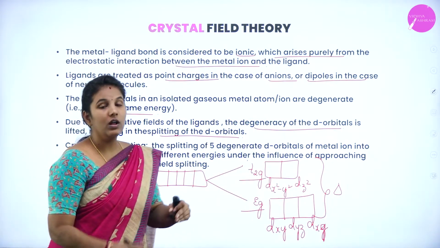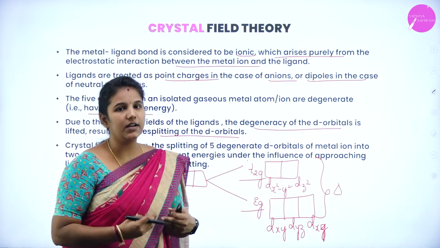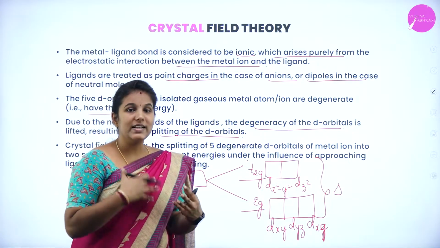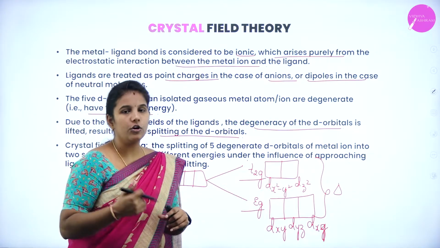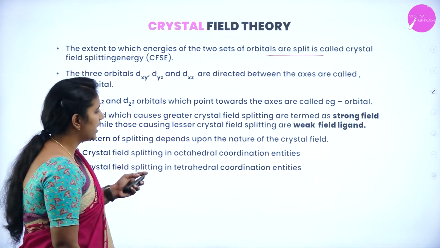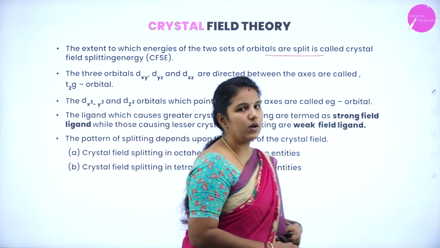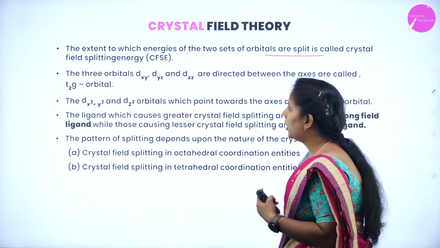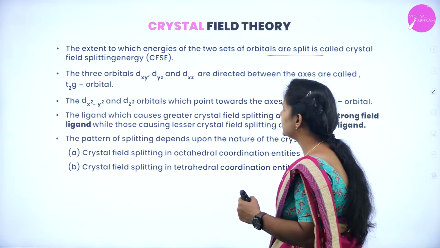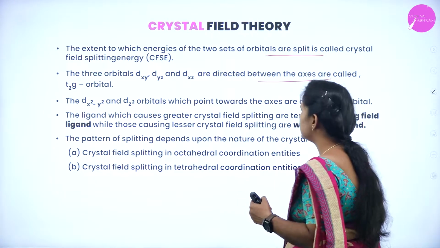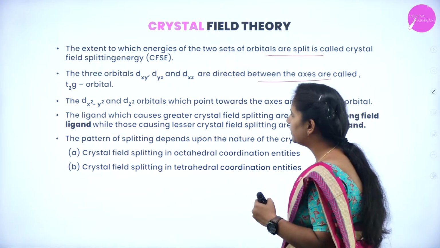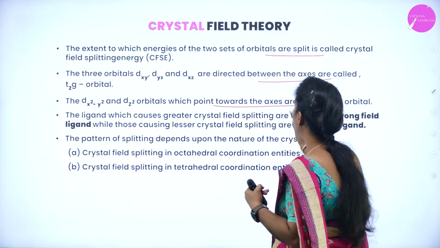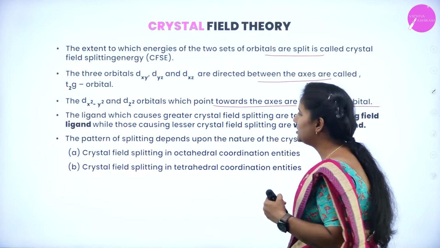This is how, when the ligands interact with the central metal atom, the 5 d orbitals lift their energy and split into 2 sets. This splitting of energy which takes place in the 2 sets is also known as what? Crystal field splitting energy. So the 3 orbitals dxy, dyz and dxz are directed between the axes. They are known as T2g orbitals, and dx square minus y square and dz square orbitals are pointed towards the axes. They are also known as Eg orbitals.